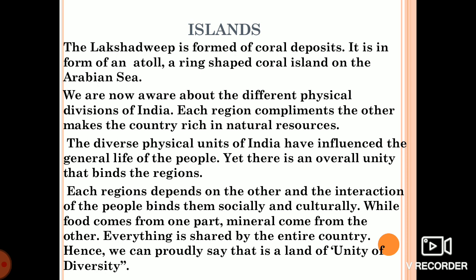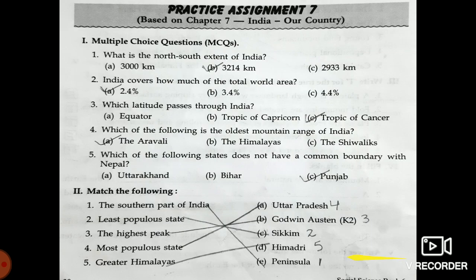Similarly, somewhere a mountain plateau region is there, somewhere a desert area is there, somewhere coastal plains are there. So that also binds the whole country, as something that is got in one part of the country is present in another part of the country. So we share things with each other. That's why unity in diversity will come. So we can proudly say that India is a land of unity in diversity.